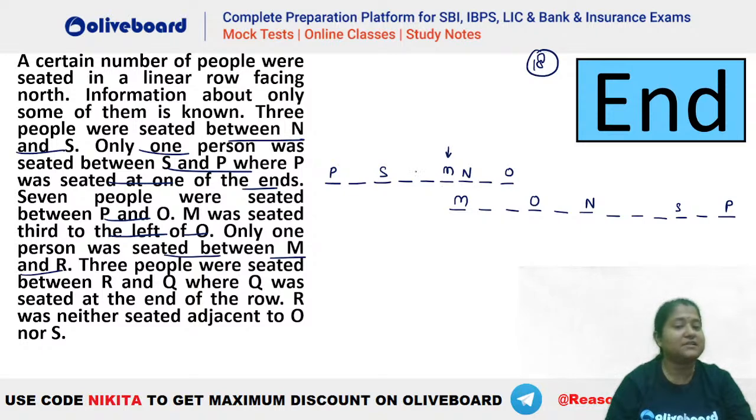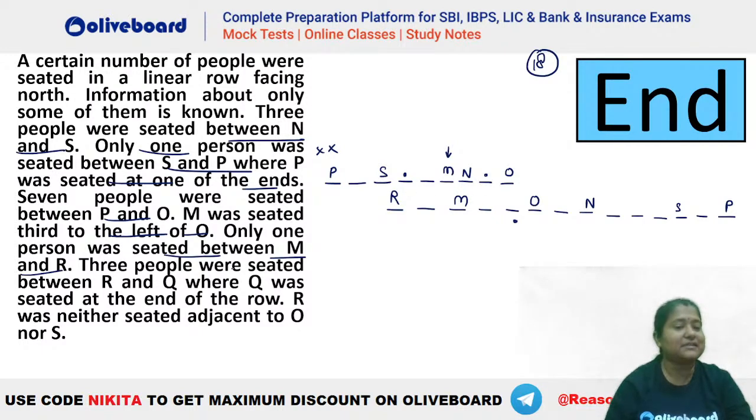Only one person is there between M and R. So R can either be here or R can either be here. In either of the cases, R has to be adjacent to O or S. That means the first case is invalid. In this case, R cannot be this person because he cannot be adjacent to O. So R has to be this person, one person between R and M here, right?